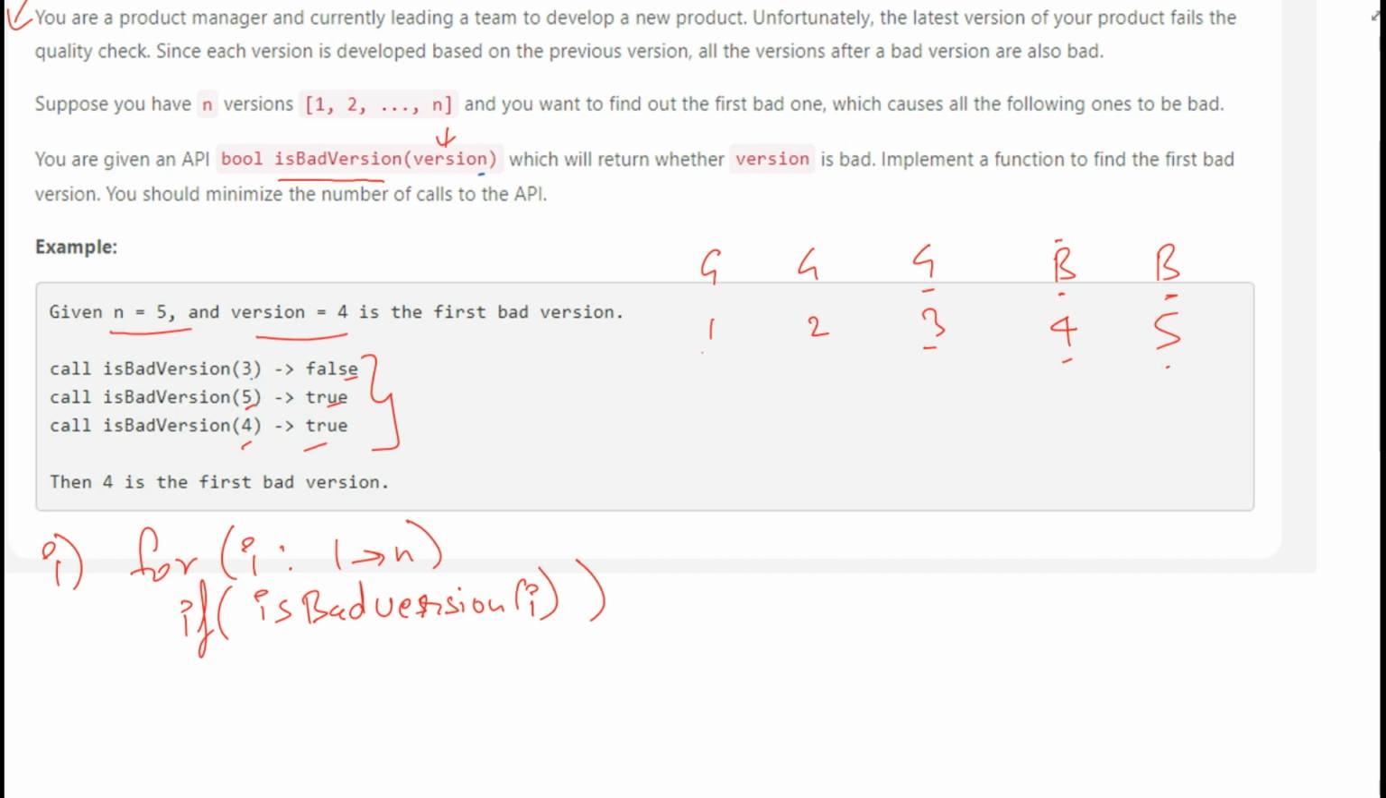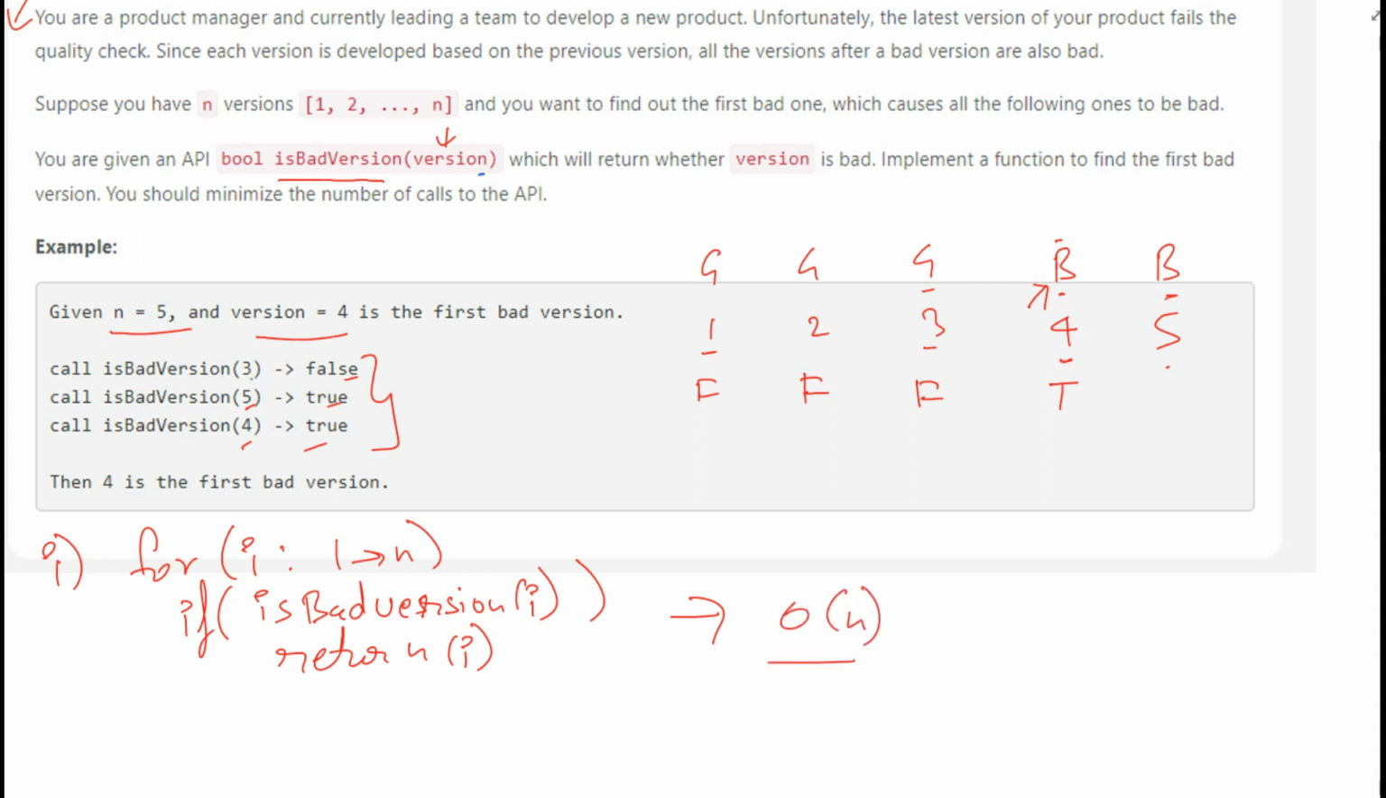So let's see what is happening here. First of all, i will be 1 and we call isBadVersion. It will return false. Again, we call isBadVersion for index 2. It will return false. Here also it will return false. When we call isBadVersion(4), it will return true. The moment it returns true, obviously it will be the first occurrence of B, so we simply return i. But the time complexity of this solution will be O(n).